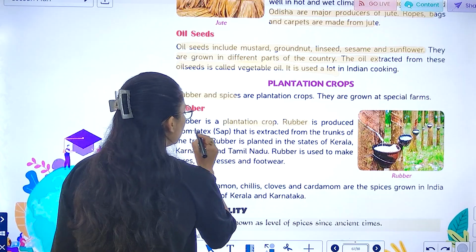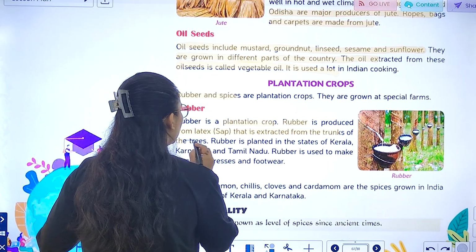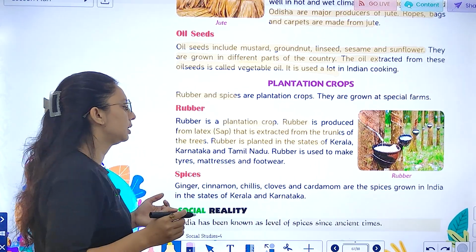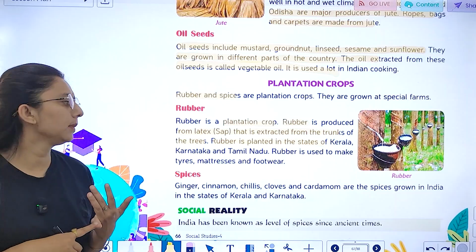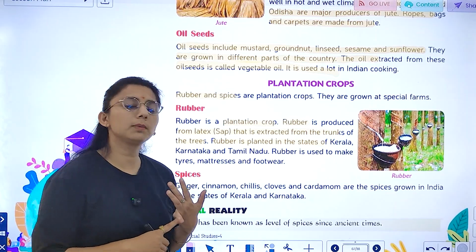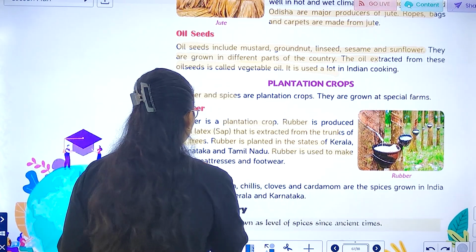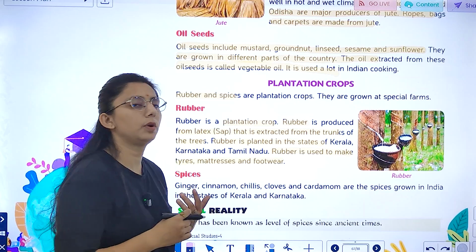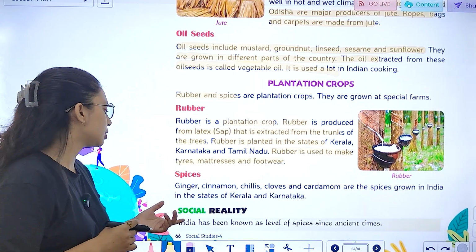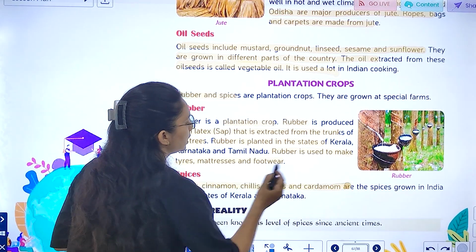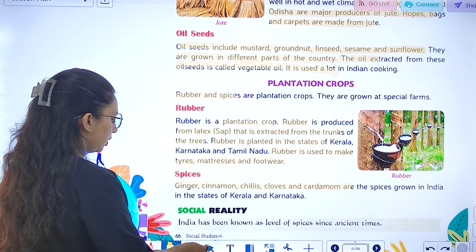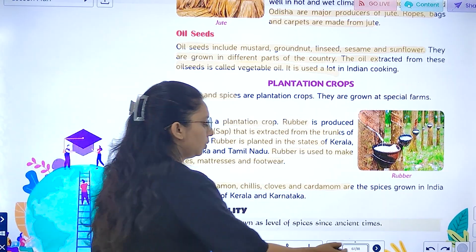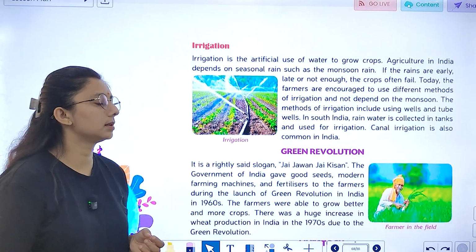Rubber is produced from latex that is extracted from the trunk of a tree. Rubber is planted in the states of Kerala, कर्नाटका and Tamil Nadu. ये कुछ states हैं जहाँ आपको देखने को मिलेगा. And rubber is used to make tires, mattresses and footwear. Right? Next is spices: ginger, cinnamon, cloves, cardamom. They are the spices that are known here. And India is best known for its spices.